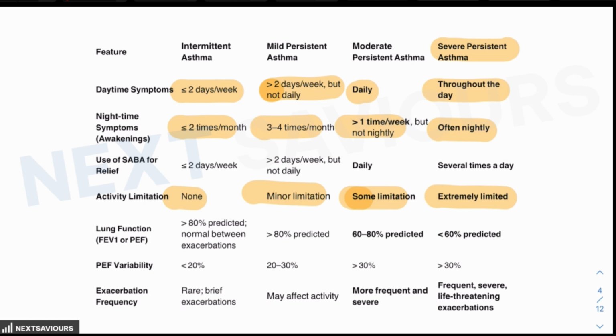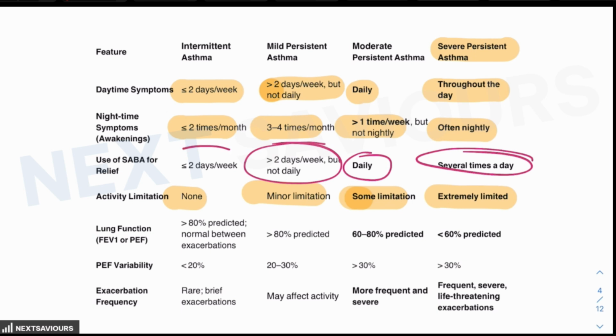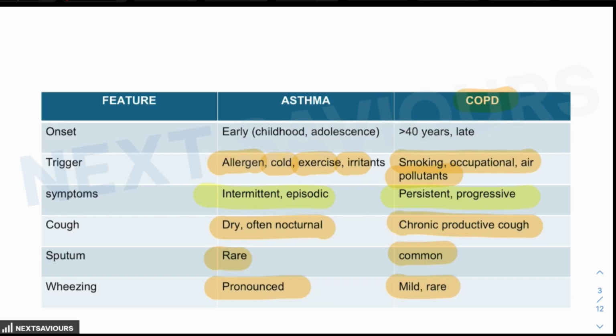The use of short acting beta 2 agonist inhalers is usually required multiple times a day in severe. Daily it is required in moderate, more than 2 days a week but not daily in mild persistent asthma, but in intermittent asthma, the requirement is less than 2 days a week. So this is another part of the question on the basis of which you can think about the category for that patient.